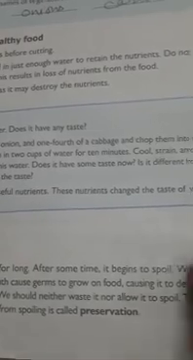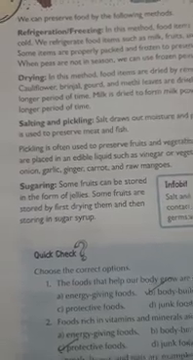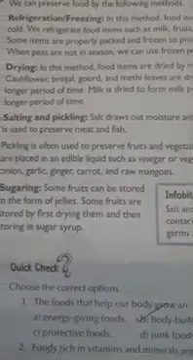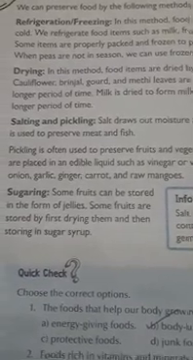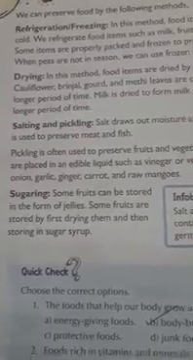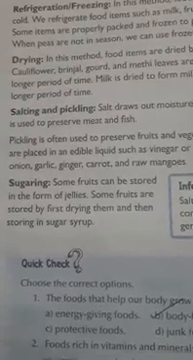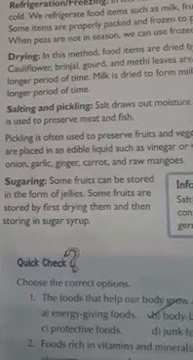Here are some methods given. They are refrigeration, drying, salting and pickling, and sugaring. By using these methods, we can preserve food for a long time. First method is refrigeration. Refrigeration is nothing but freezing. Mostly, after taking our meals, the leftover food we keep in the refrigerator. That is freezing. In this method, food items are preserved by keeping them cold.